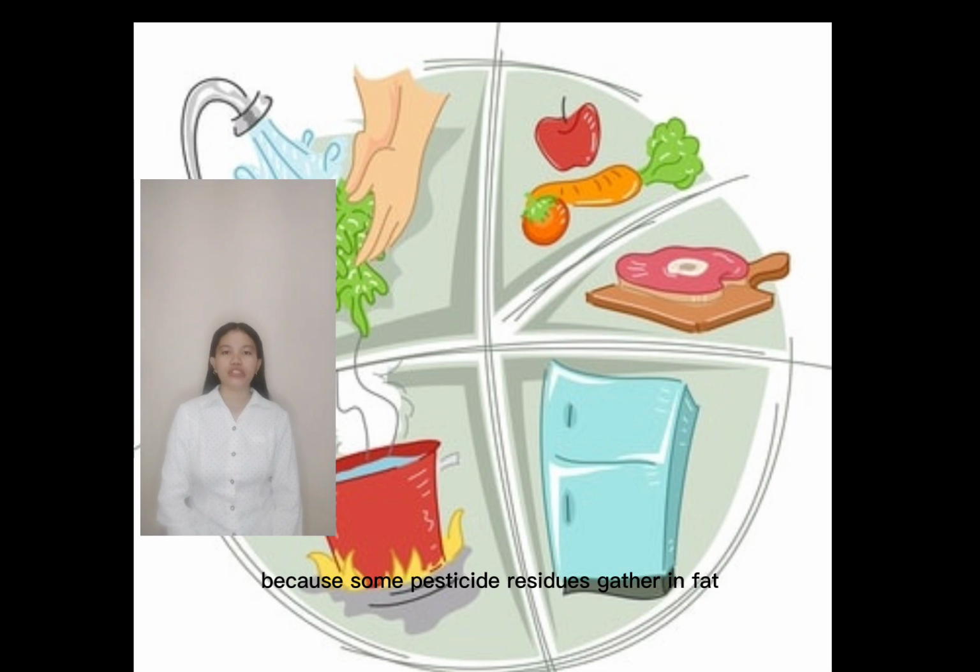For leafy veggies, outer leaves should be removed because some pesticide residues gather there. Trim any excess fat from the meat, and the skin and bones of poultry and fish.